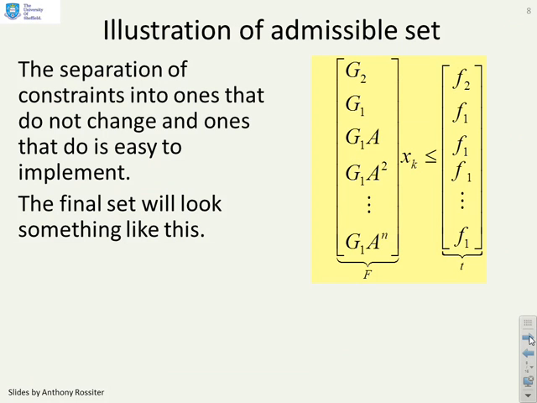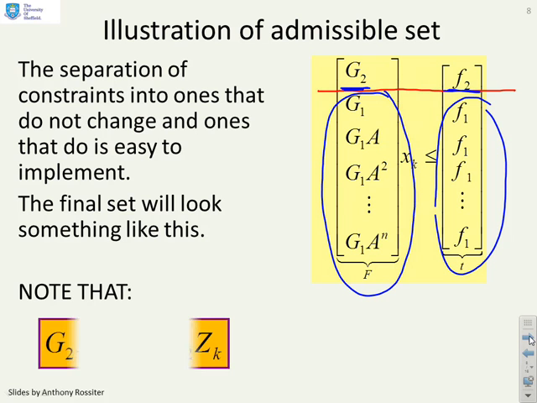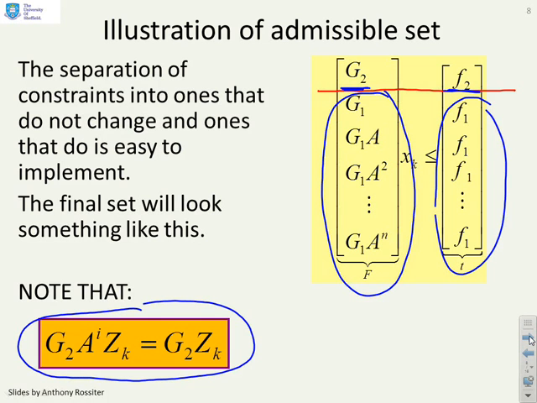How does this change our admissible set? Well, what you'll notice if you look at the previous videos when we showed the admissible set structure, the difference is this top block here. Earlier in our admissible set you had a structure a bit like this. You'll see we had G1, G1A, G1A squared, and so on down, and here you'll see I've got F1, F1, and so on. The difference here is I've added at the top this G2 and this F2 constraints, but I've not iterated that through the dynamics A. And why is that? Because what I've noticed is that G2 A to the I zk is the same as G2 zk. So there's no point.